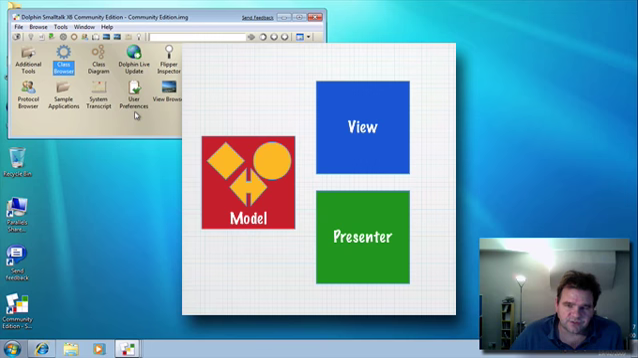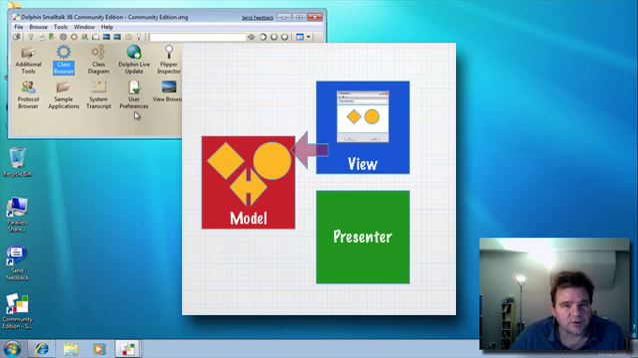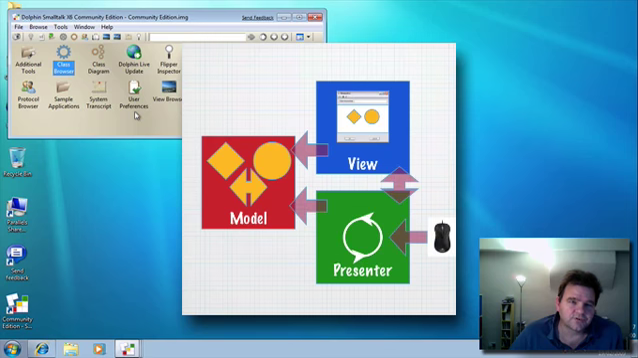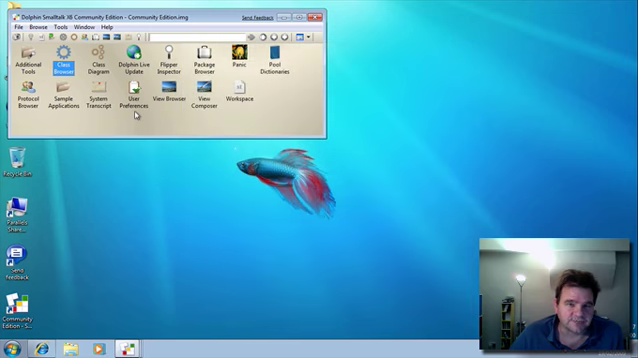And the view object actually shows the contents of the model in a window on the screen, and the presenter objects are responsible for taking actions from the user, processing them and using them to make modifications to the model. So without further ado, let's get in and start designing some stuff.